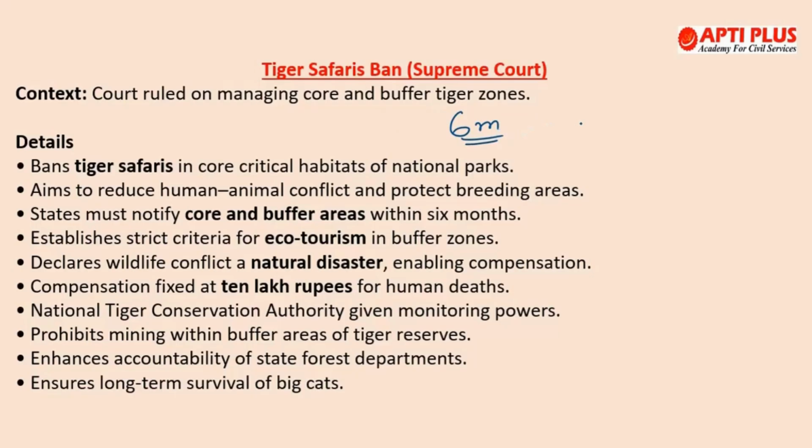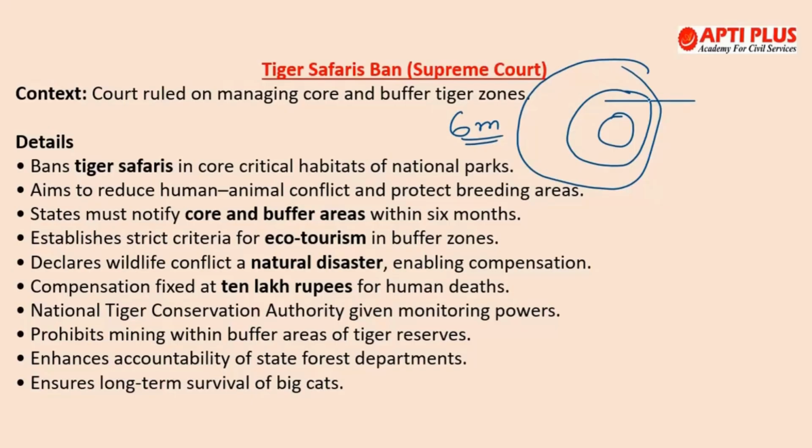Firstly, you have to remember the 3 zones. One is the core zone, followed by the buffer zone, and finally the buffer zone is followed by the transition zone. In the core zone, no human activity is strictly allowed; limited activities are allowed in the buffer zone. And in the transition zone, sustainable development activities such as farming and forestry are allowed.